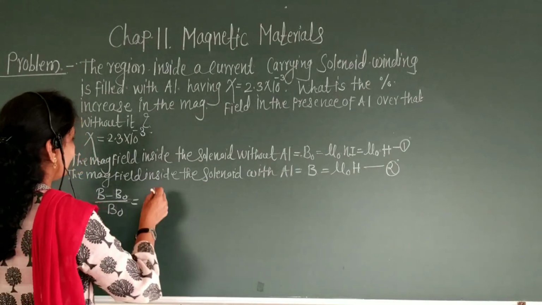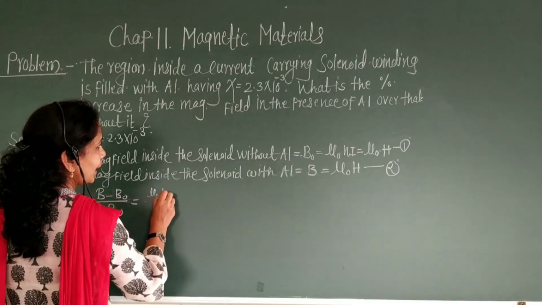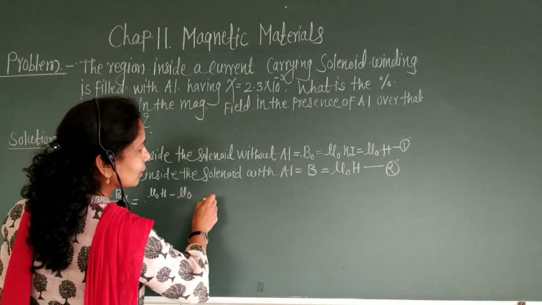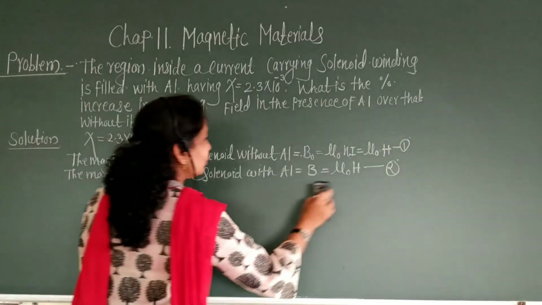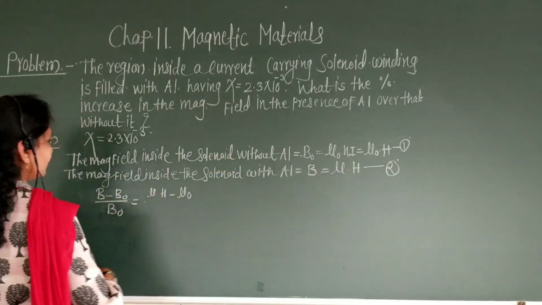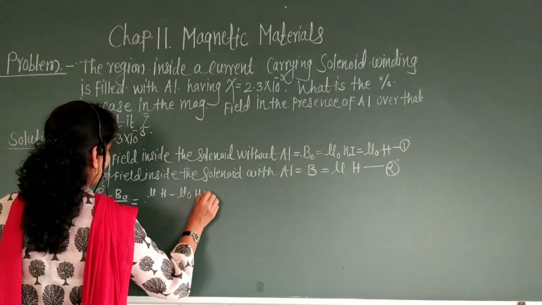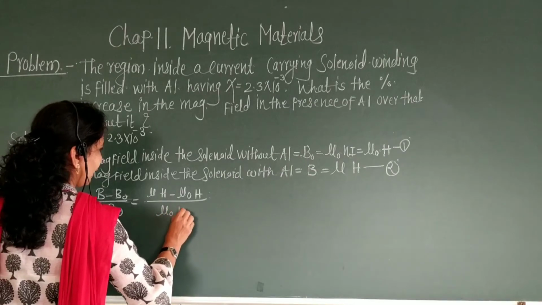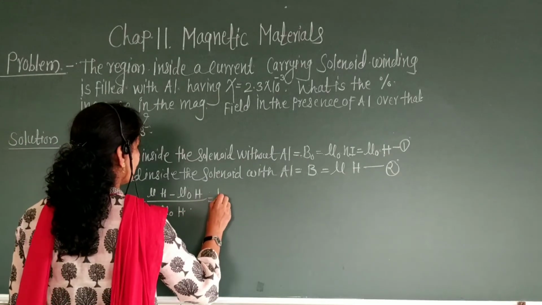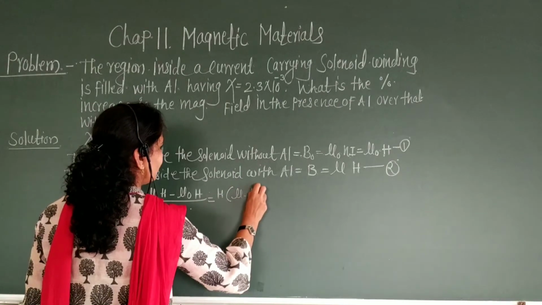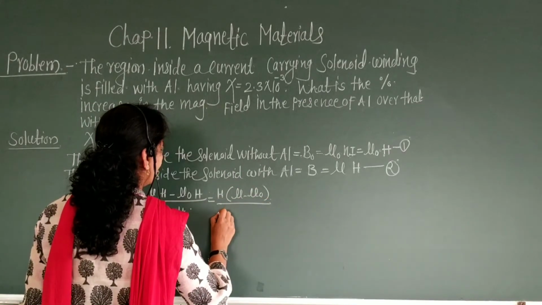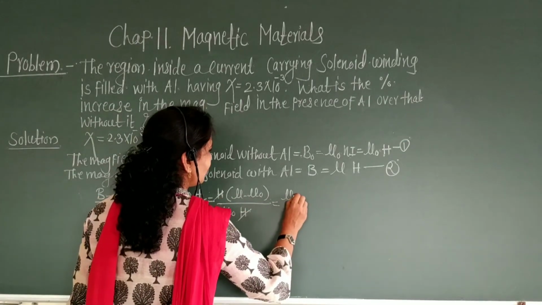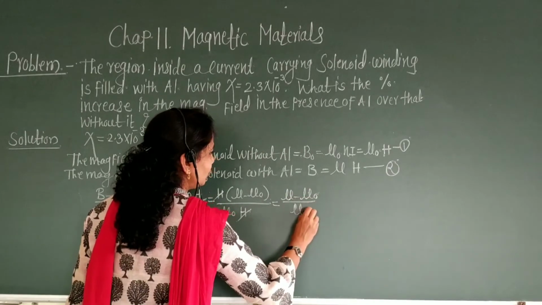What is the value of B? B is mu H, and B naught is mu naught H. Therefore it becomes H (mu minus mu naught) upon mu naught H. Therefore H gets cancelled with this H, mu minus mu naught upon mu naught.